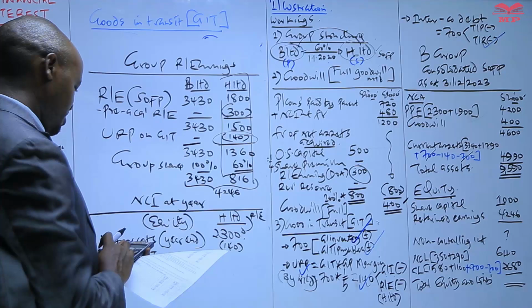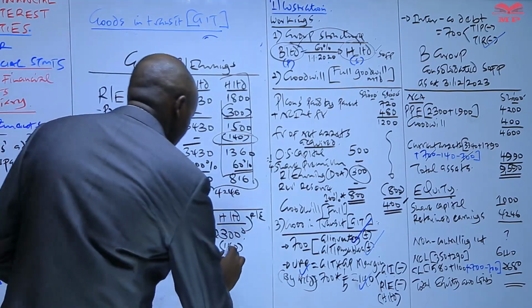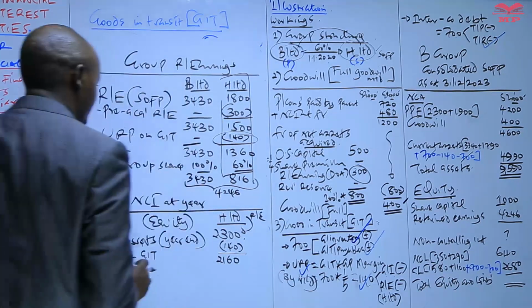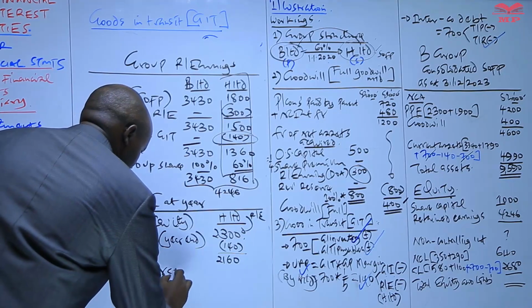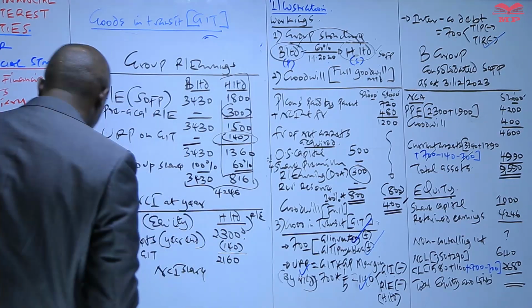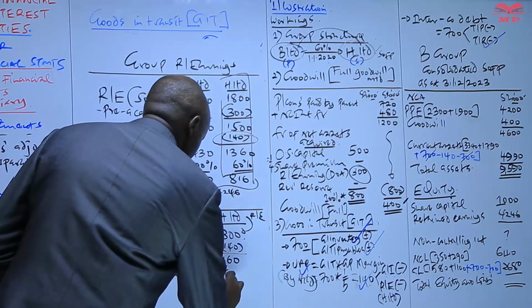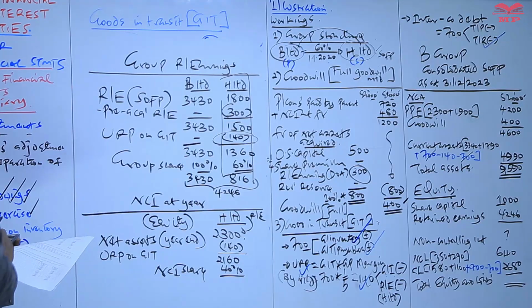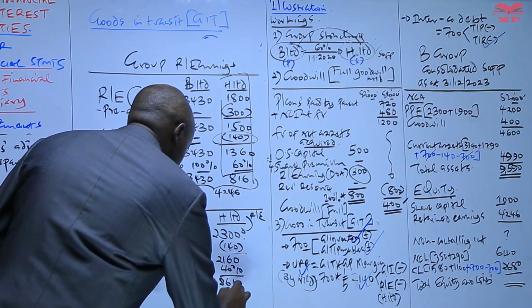And we have 23 minus 140, which will give us 2160, and then we get now the NCI share of this, which will be 40%, which will give us 864.